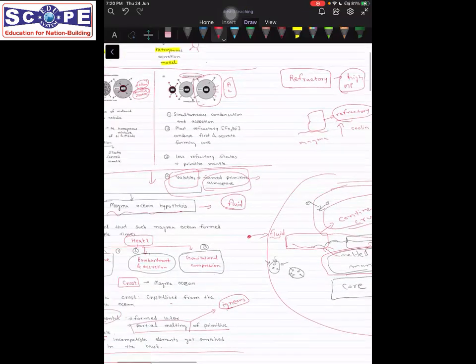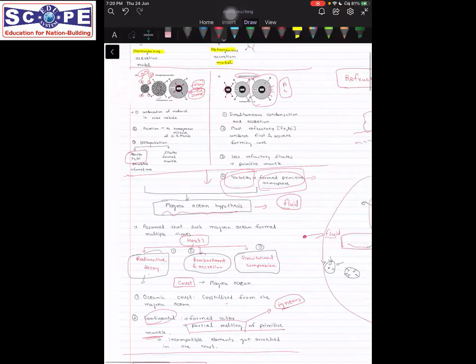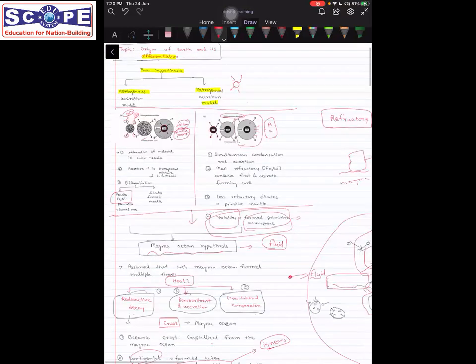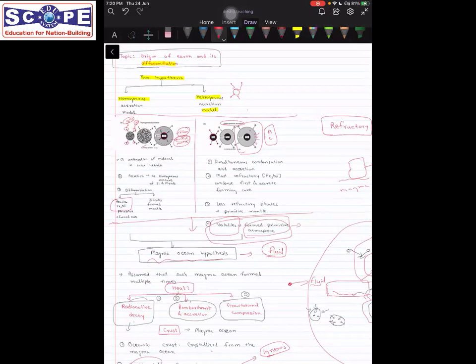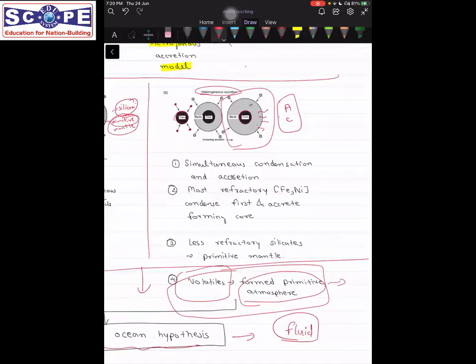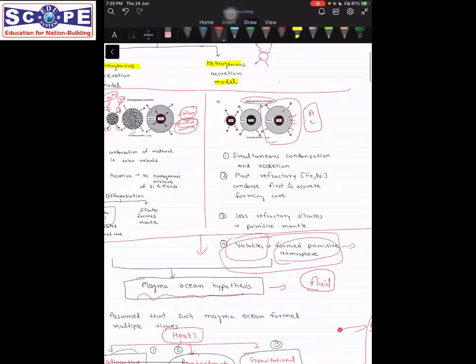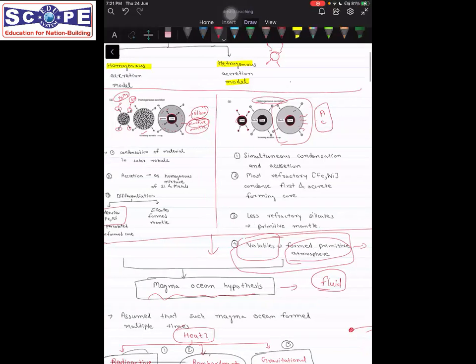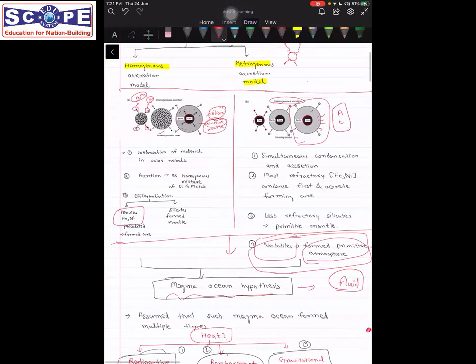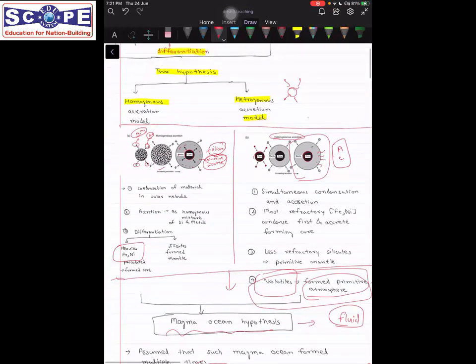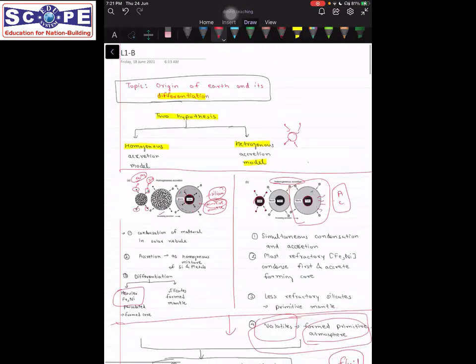Sir, these two theories, homogeneous and heterogeneous, are for the formation of what, for Earth or all planets? See, for other planets, what we talked about, that this initial core was formed as we talked about in planetesimal model for all planets, but for different planets this took place differently. In consideration for our earth, we know that this is true. This may be true for other planets as well, but there are some differences because the Jovian planets have some differing compositions, right? We are taking them for Earth only right now. What we are dealing with is the differentiation of earth.